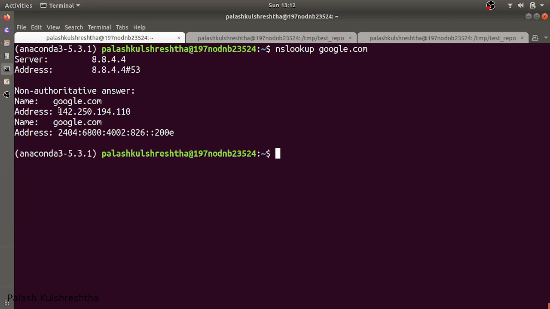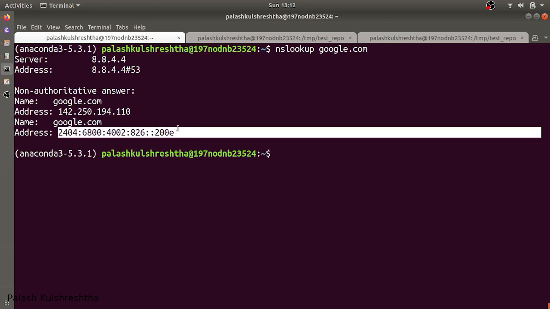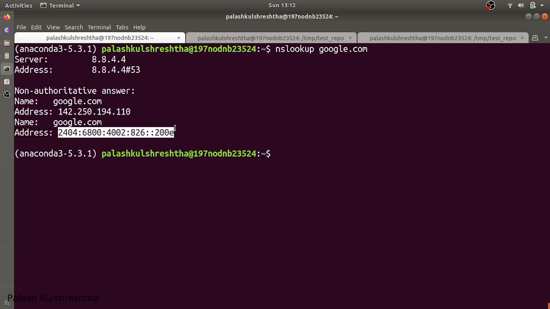So the IP of google.com is this. This is IPv4, and the IPv6 of google.com is this. Now in IPv4, each and every number is from 0 to 255.